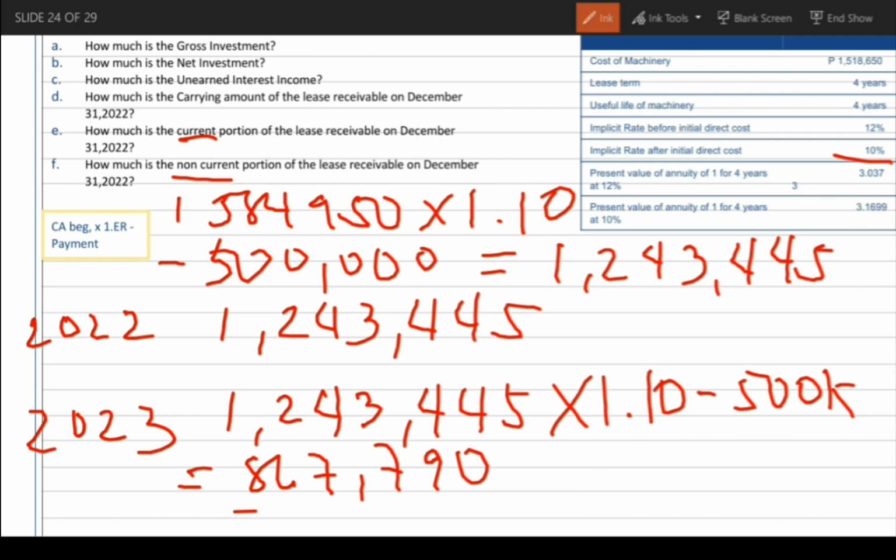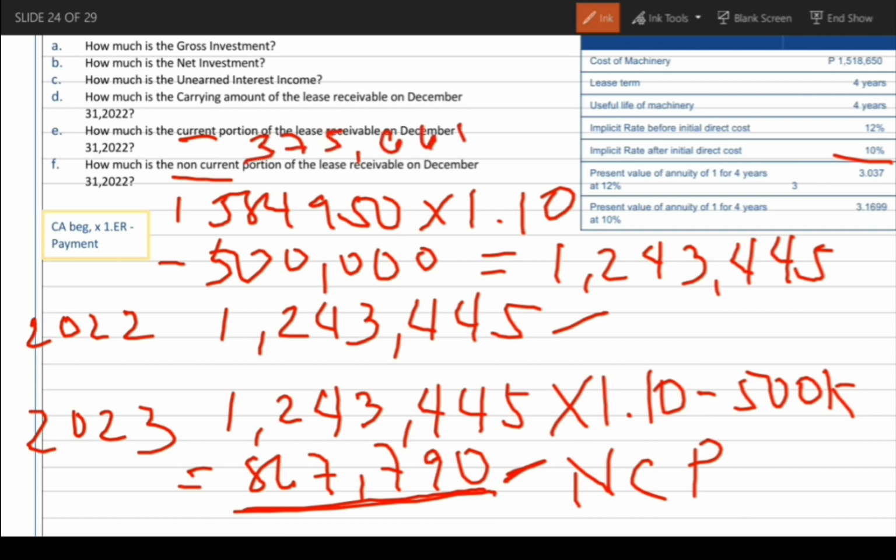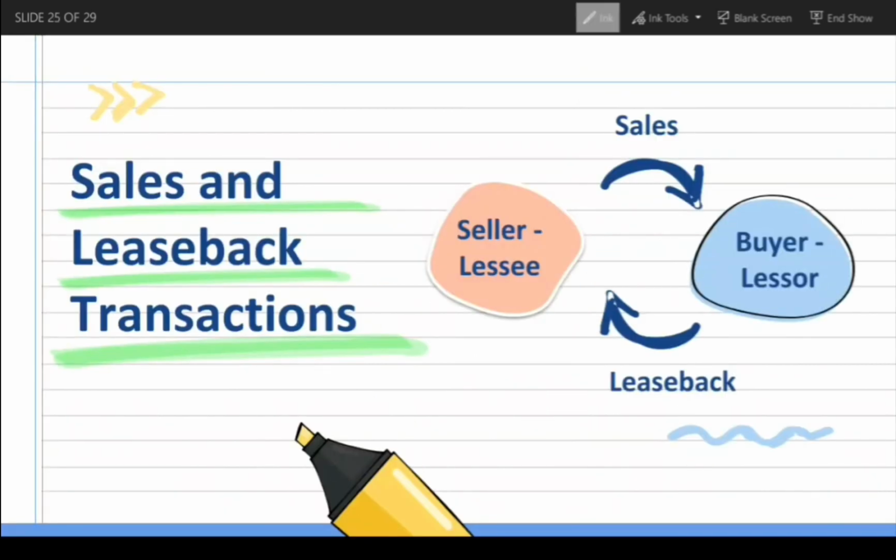The non-current portion of 2022 is equal to the current amount of 2023. So, this is our non-current portion. To get the current portion, the current amount of 2022, 1,243,445 minus the non-current portion, 867,790. Our current portion is 375,665.